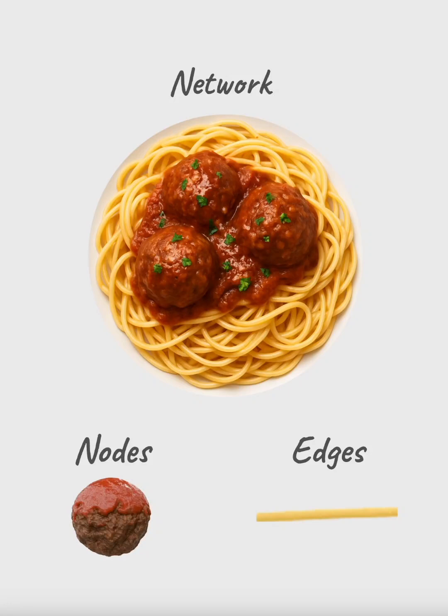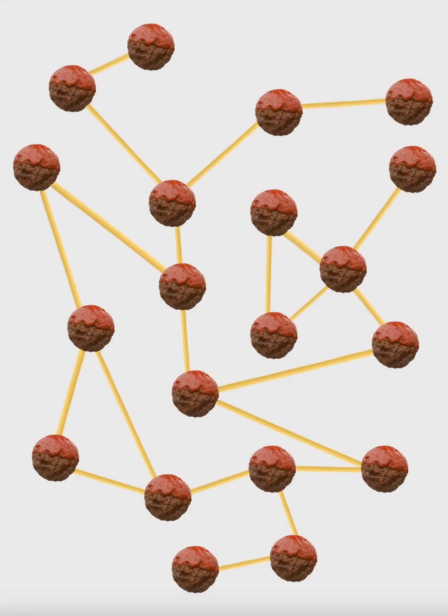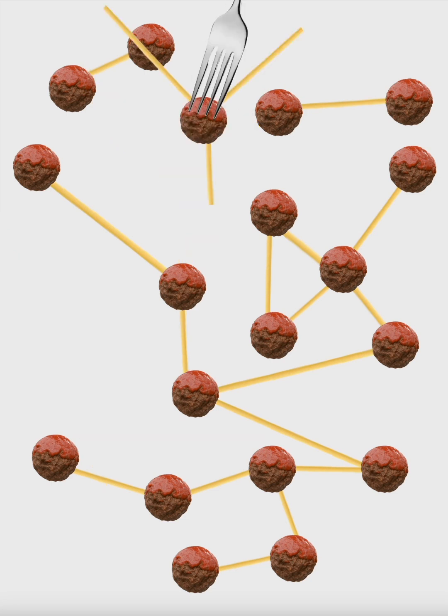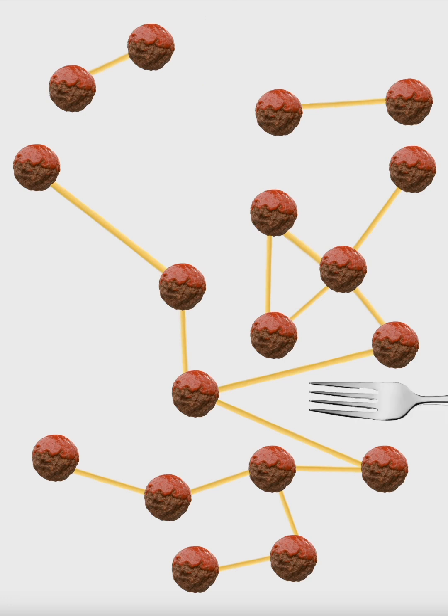Let's imagine a very tasty and special network where the nodes are meatballs and the edges are spaghetti. Since you're hungry, you begin eating the network, starting with the first node picked randomly. Mmm, delicious. Let's eat another random node. This network is very delicious. Let's keep eating it.